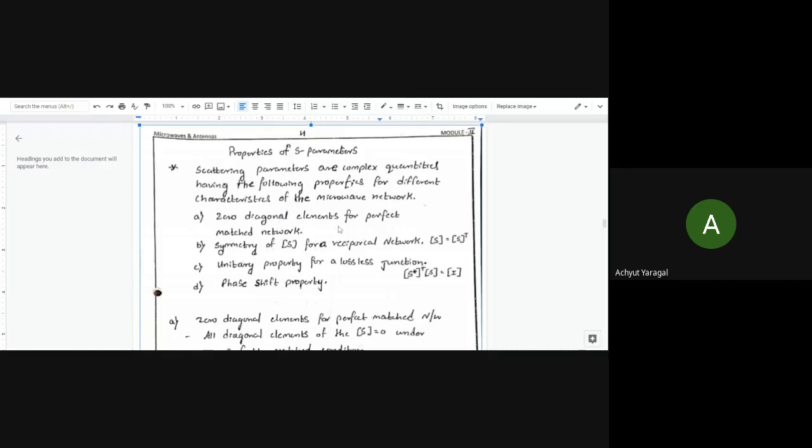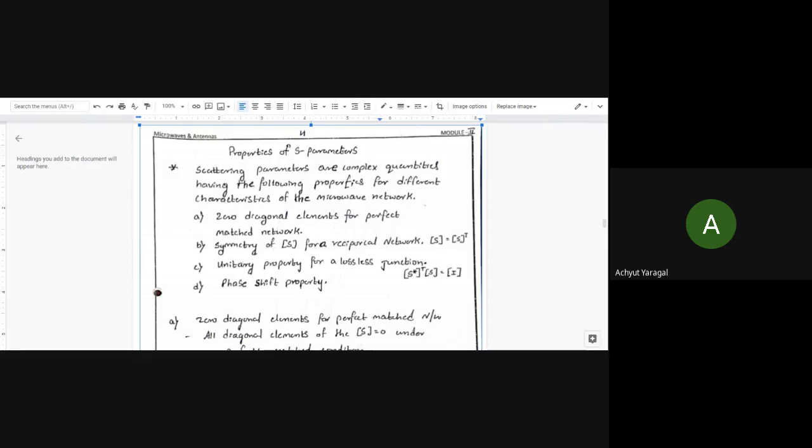The first property that we have to discuss regarding the S parameter is zero diagonal elements for perfectly matched network here. The second property is symmetry of S matrix for a reciprocal network here. That is, S square bracket is equal to S transpose, symmetry for the reciprocal network we have to prove here.